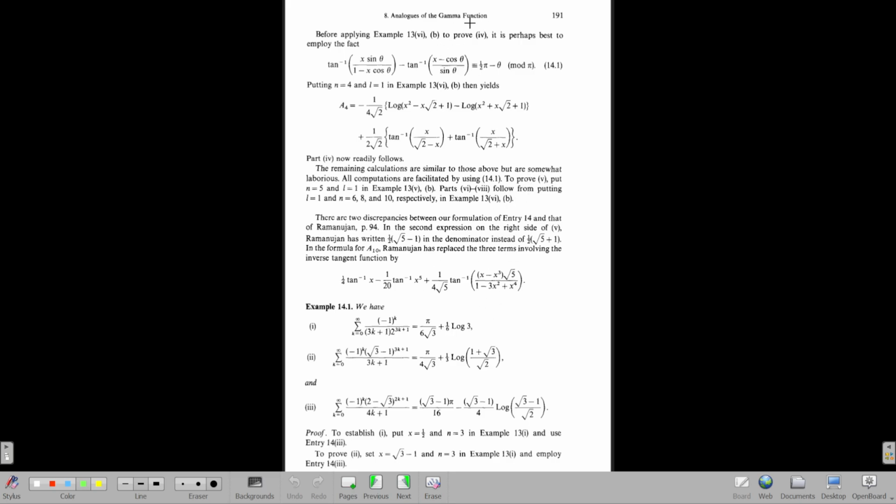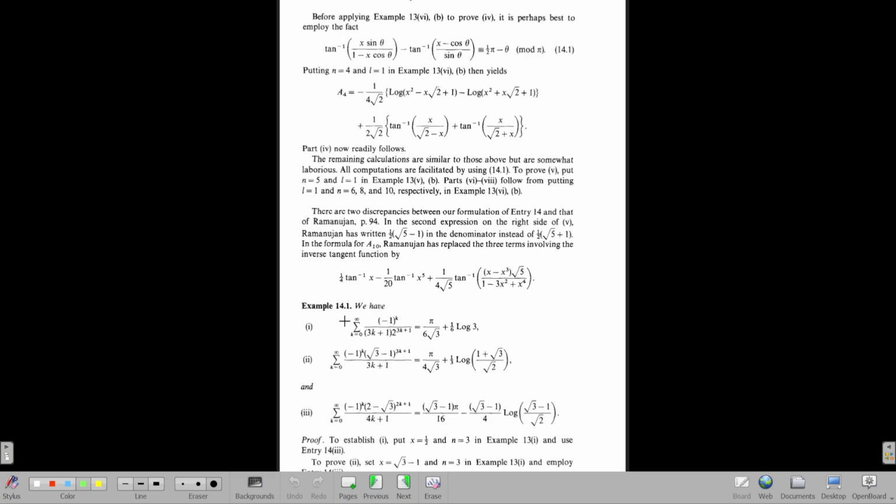So let's start with this, because I've chosen a topic from his notebook one which the audience can understand, relate to, and see how mesmerizing it is. Because there are obviously q-theta functions and mock theta functions and many other things, but of course we have discussed the gamma function and stuff like that. So probably this is going to be a better exercise for us to see what he has done. As you can see, his notebooks are full of identities and results, and these are not trivial to say. So, for example, if I look at example 14 plus 1 here, you see this one, right?